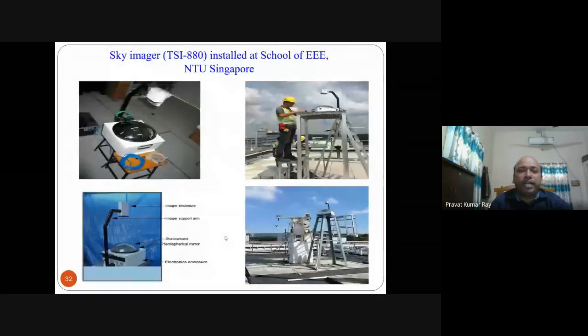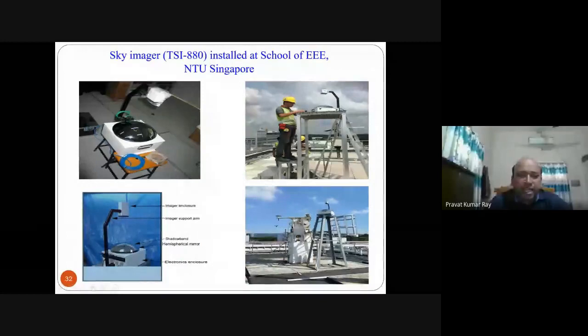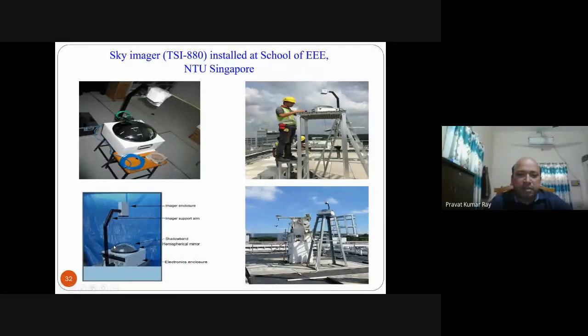Before coming to that point, this is the sky imager installed at the School of Triple E at NTU Singapore, where I did my poster. This is the 7th floor building. On the top of the building, this sky imager is installed. Here this one is the sky imager, and its view is this one. Basically, this is a hemispherical mirror. So this mirror captures the image, and this is the image enclosure. It will not take a direct sky photo; the image of the sky will come here.